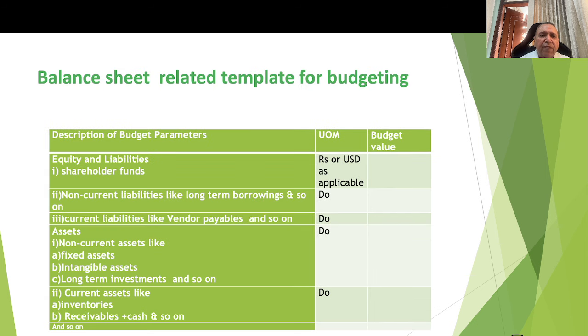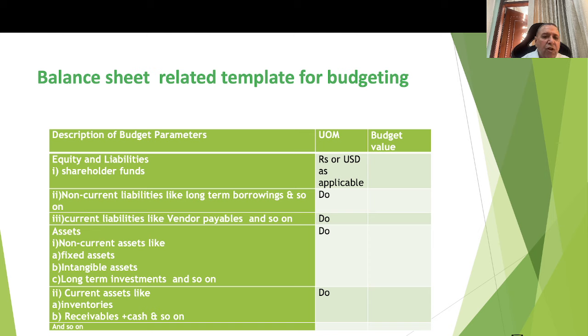Balance sheet related template for budgeting. Here again, the template is primarily in line with the company's balance sheet, where there are different kinds of rows, comprising equity and liabilities, non-current liabilities like long-term borrowings, current liabilities like vendor payable and so on, assets like non-current assets like fixed assets, intangible assets, long-term investment and so on, then current assets like inventories, receivables and so forth.